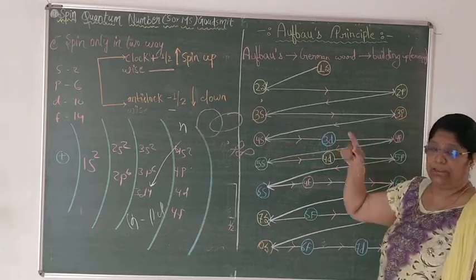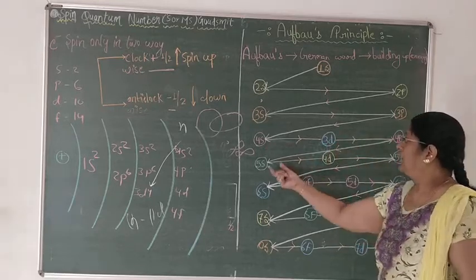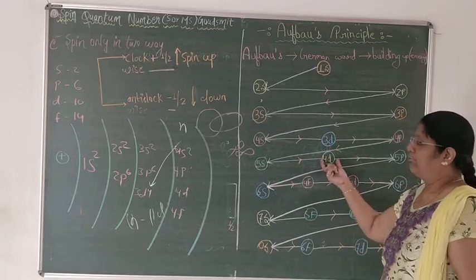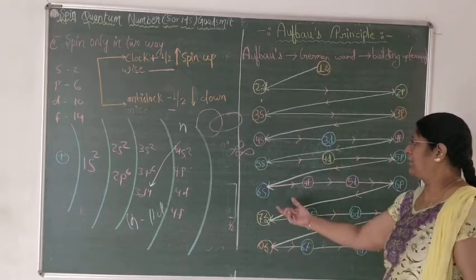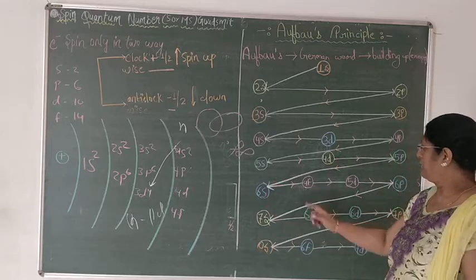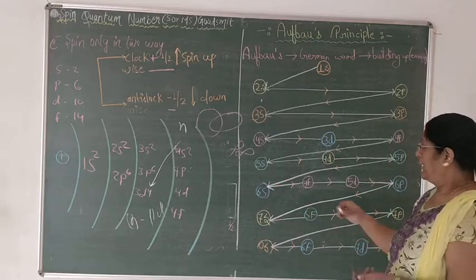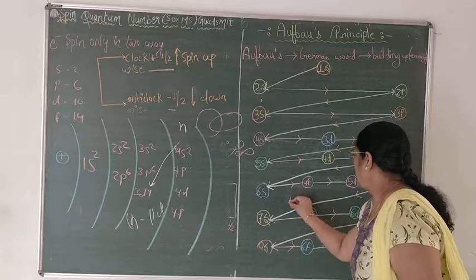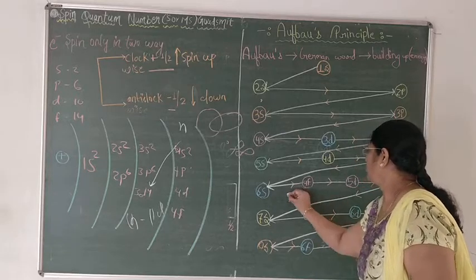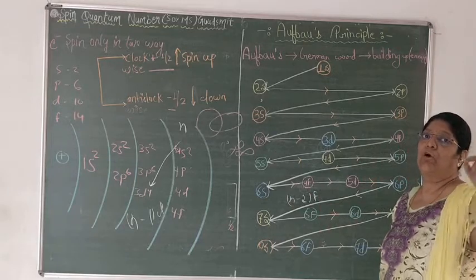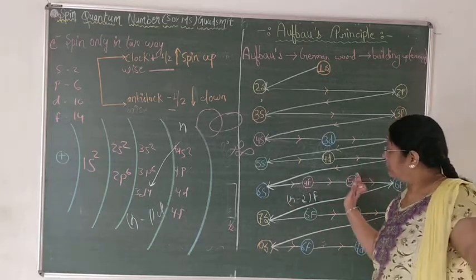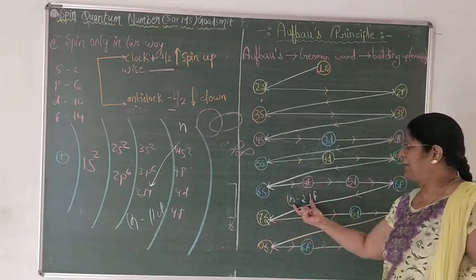Why it is happening, I will explain according to the rule. Then 5s, 4d, 5p. Again the same thing is coming. 6s, now 4f is coming, then 5d. It means you come back n minus 2 f, that is the shell two before, n minus 2 f.